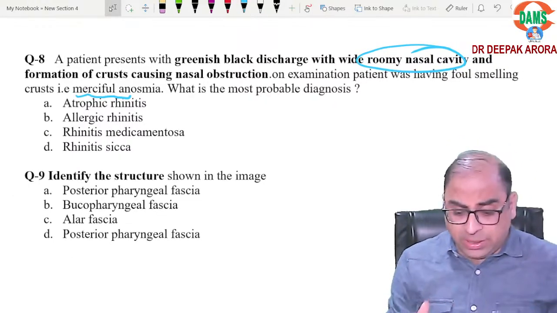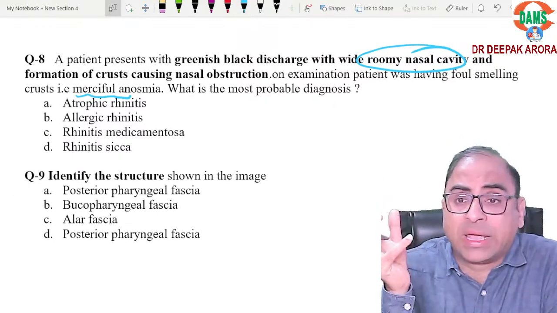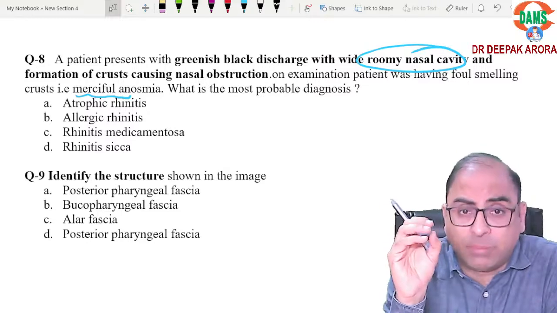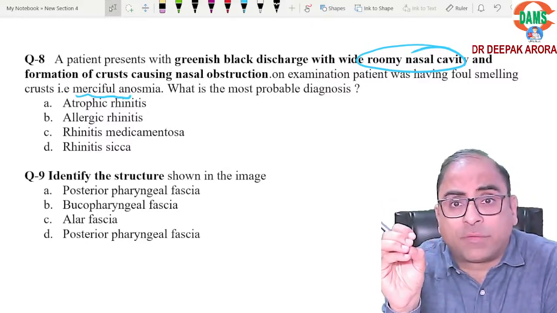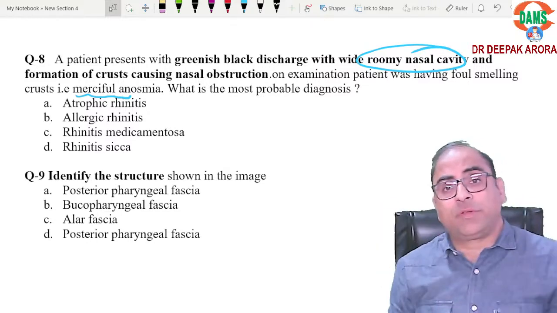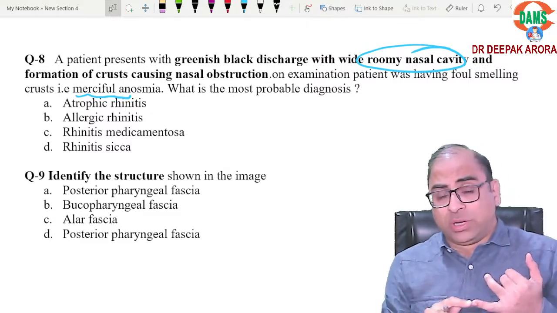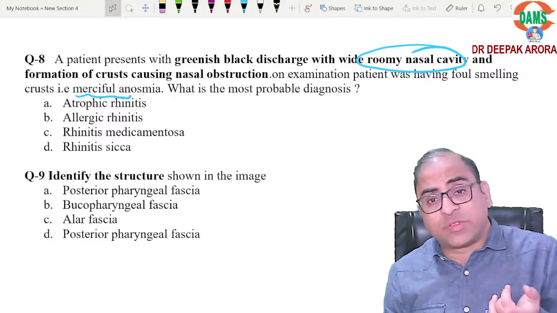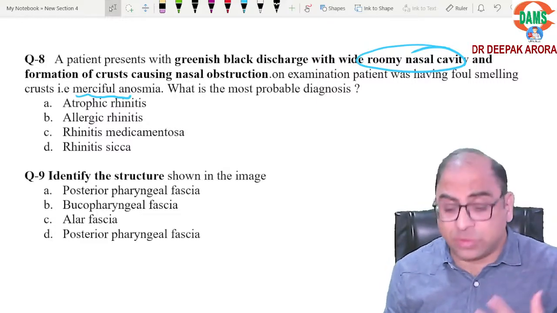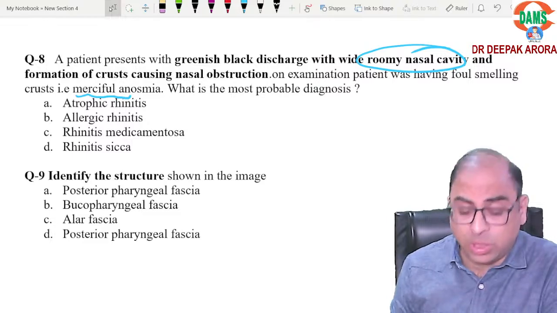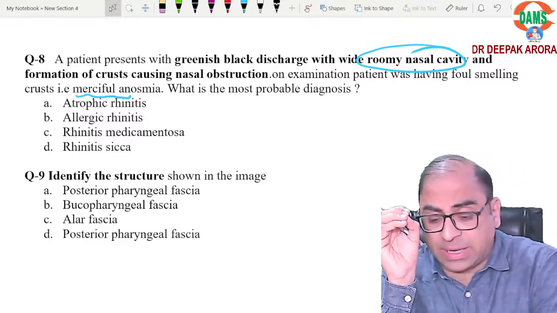The patient himself is not having the perception. Why? Because there is atrophy of mucosa and atrophy of nerve fibers. Because of atrophy of mucosa and bone, foul smell is there. Because of atrophy of nerve fibers, the patient is not having the perception.